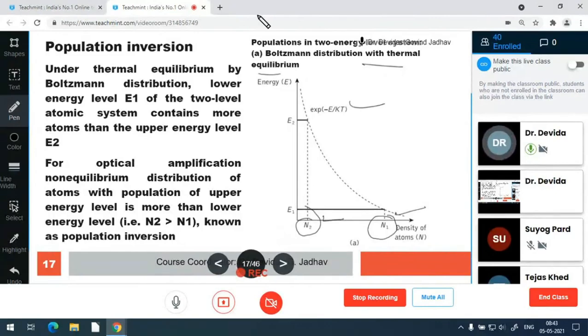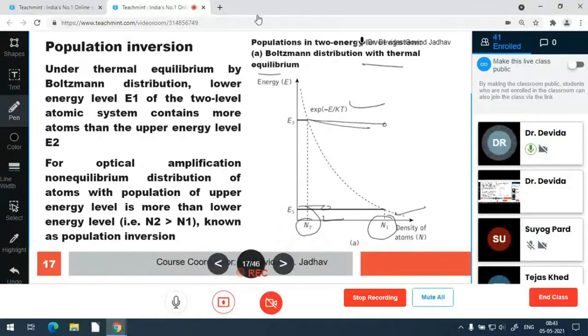That's why the inversion of this is needed, that is, the number of atoms in the higher energy state must be larger, and the number of atoms in the lower energy state must be lesser. This is called population inversion, and it is achieved by an action called pumping.